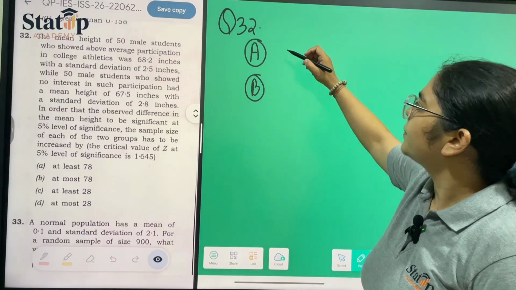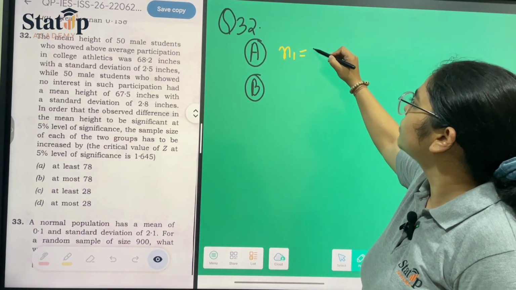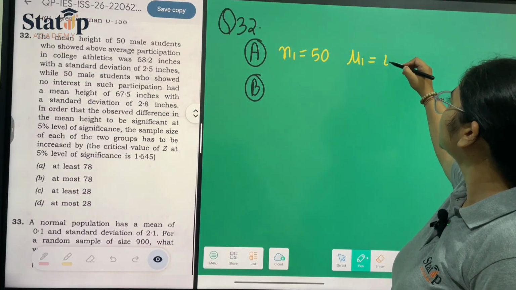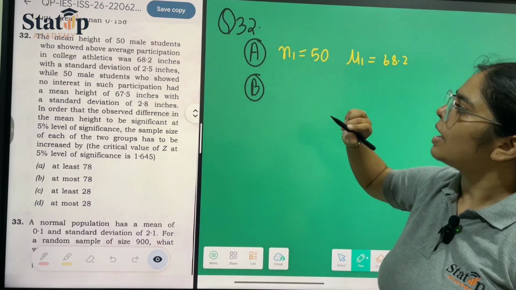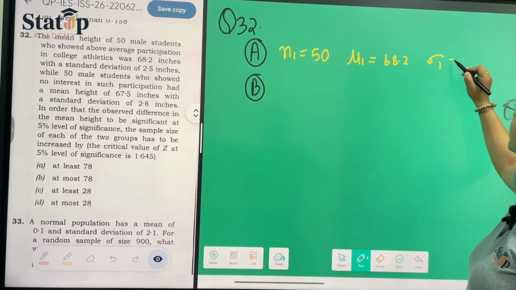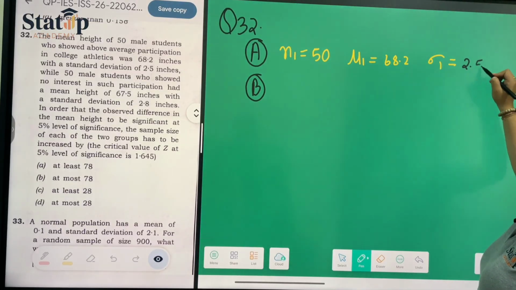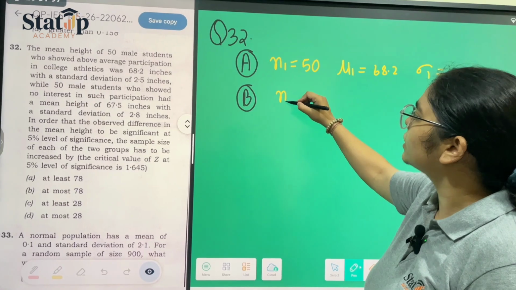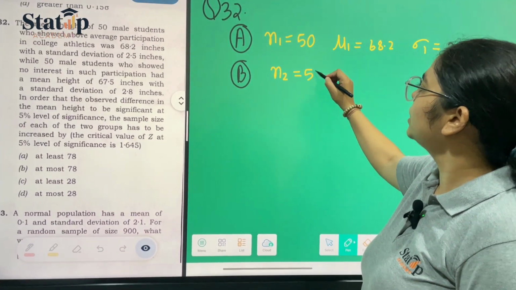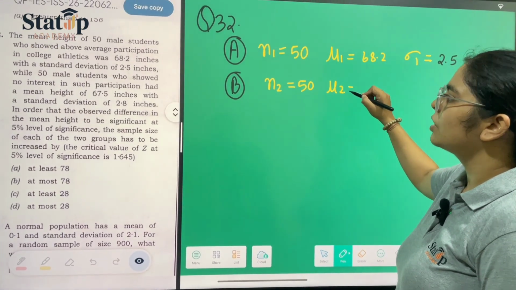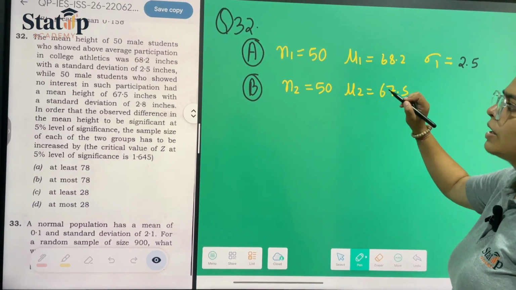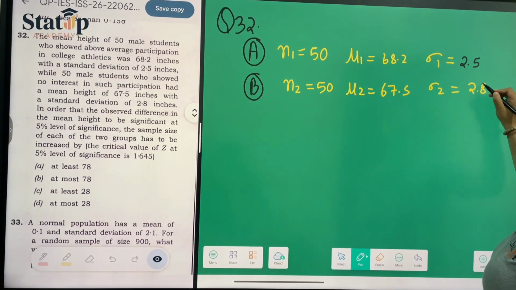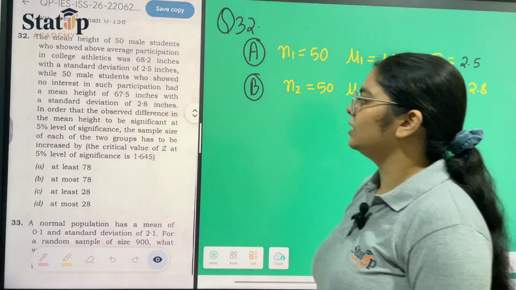Here n1 is 50, mu1 is 68.2, and the standard deviation sigma1 is 2.5 inches. While for 50 male students who showed no interest, n2 is 50, mu2 is 67.5, and sigma2 is equal to 2.8 inches. This has already been provided to us.